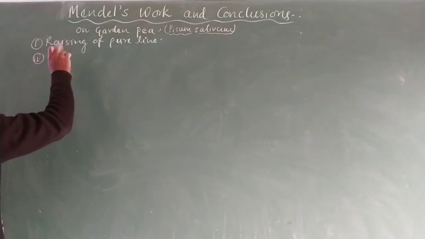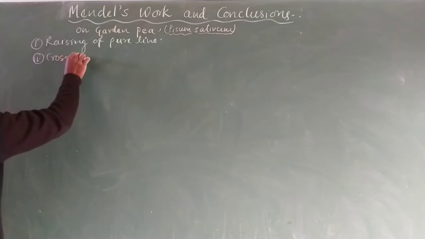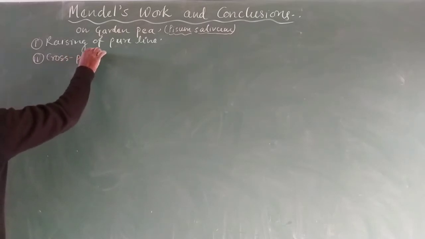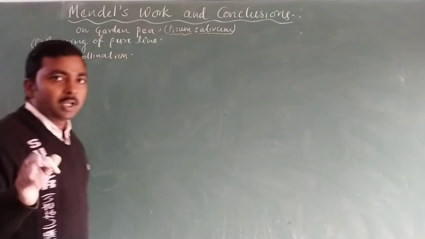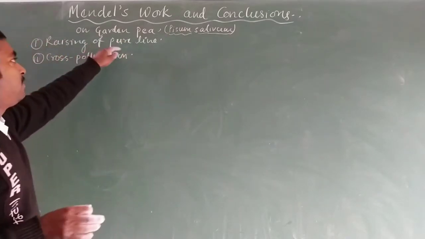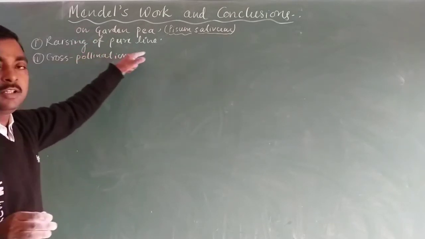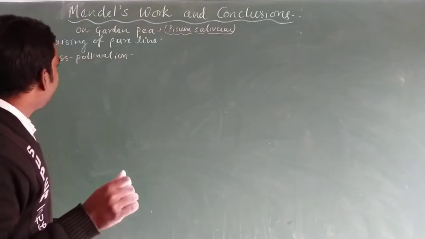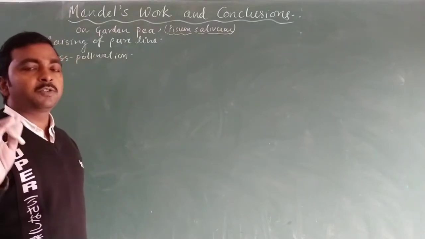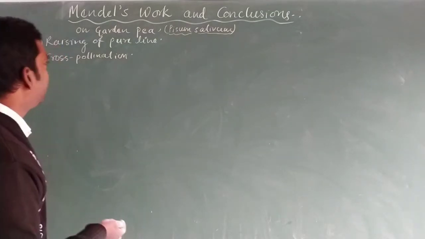So the second experiment is cross pollination between these pure lines, either with a single contrasting trait or more than one contrasting trait.